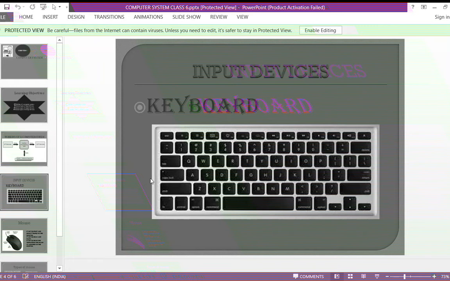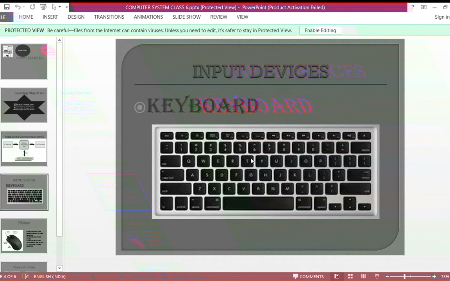In that, there are some keys, that is your alphabet keys, number keys, special keys and function keys. So how many alphabets are there in your keyboard? Yes, as you have 26 alphabets in your English language, in the keyboard you are having 26 alphabets. And in the keyboard there are number keys 0 to 9.